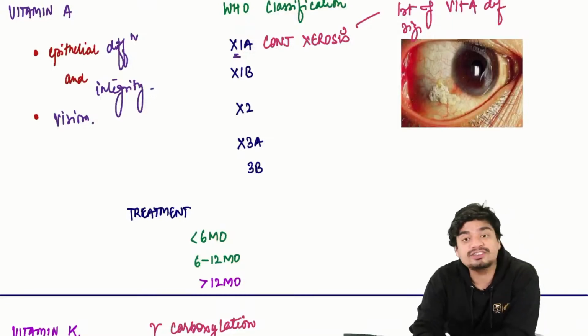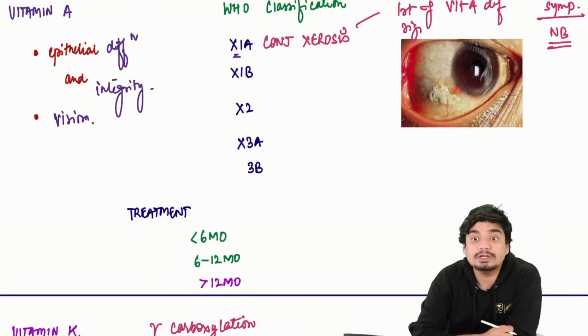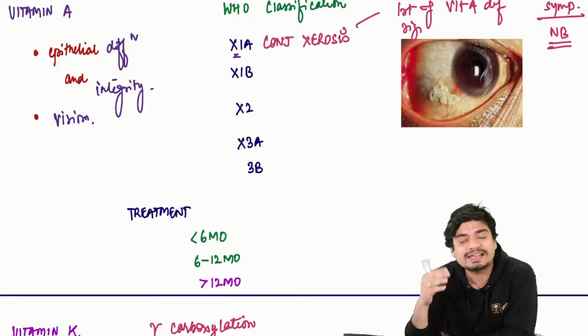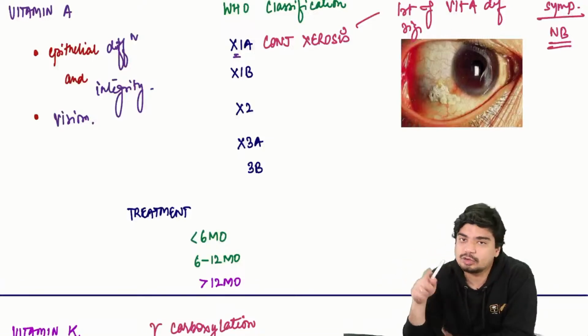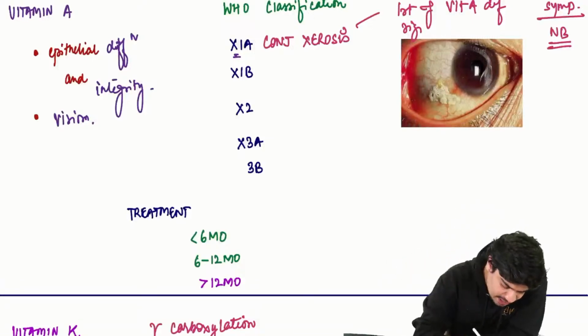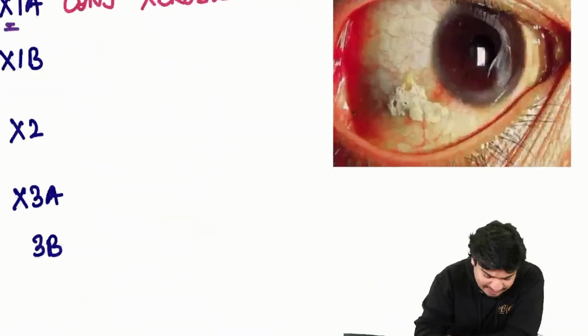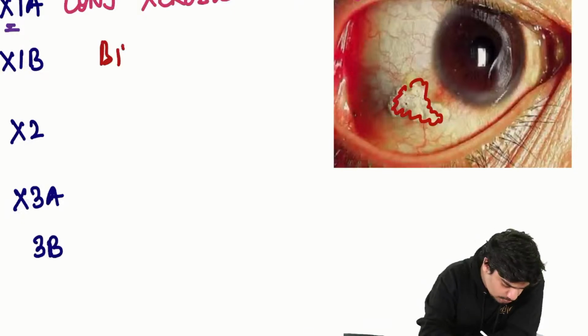If they ask you the first symptom, then that will be night blindness. Remember, the first symptom is actually night blindness. The first sign is that the conjunctiva will become dry because the epithelium is lacking integrity. Epithelium will lose water, so the conjunctival epithelium will become very, very dry. Then X1B, the epithelium forms a lot of concretions. This is what is called Bitot spots.